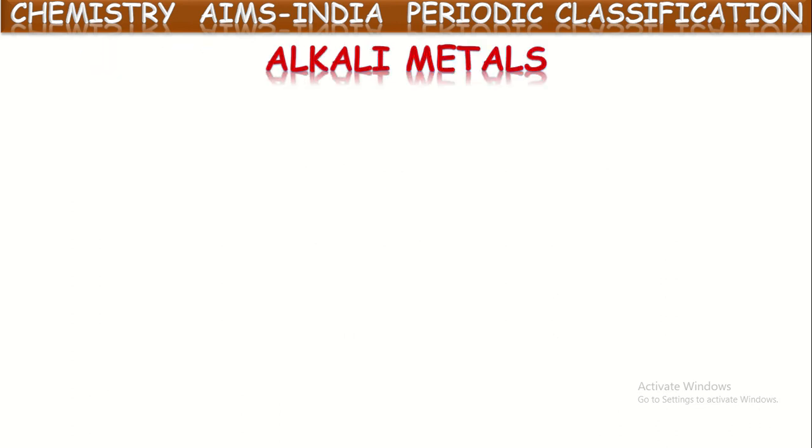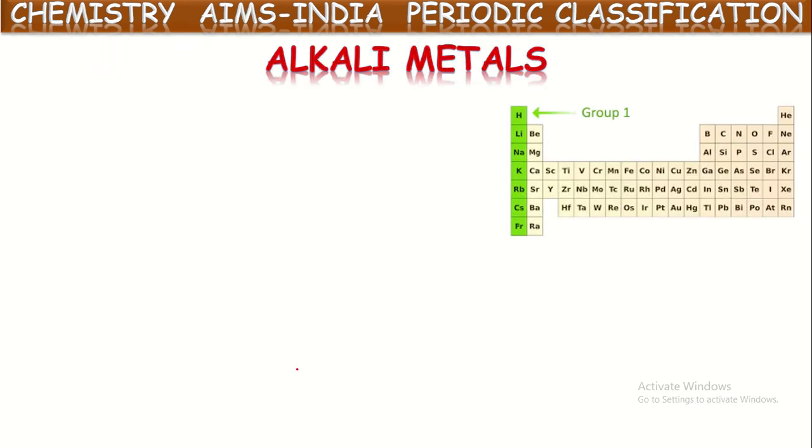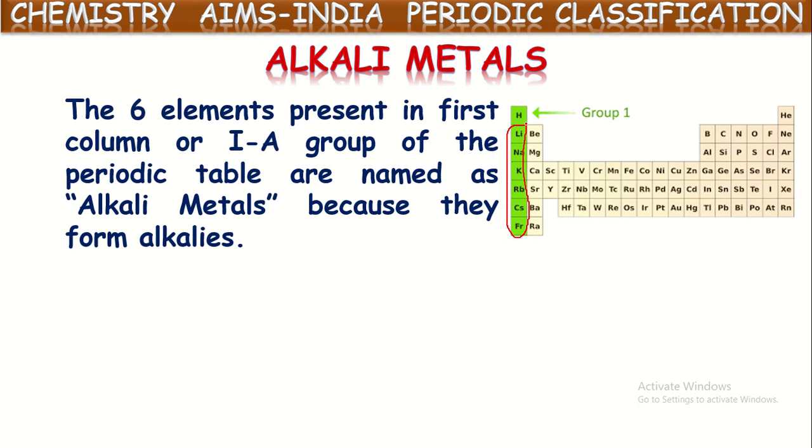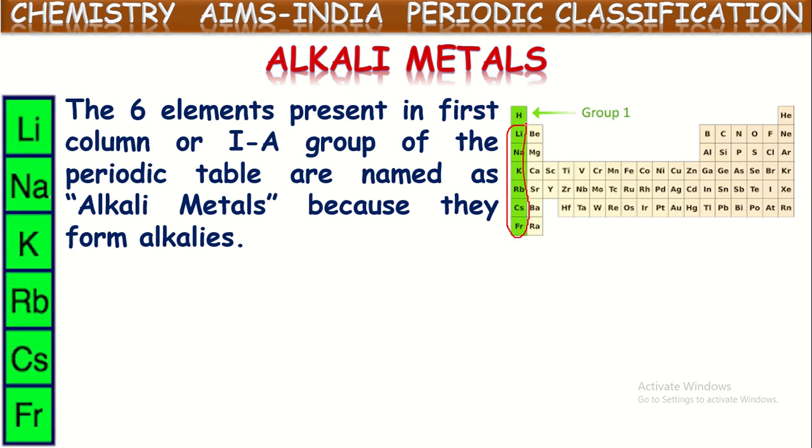First, alkali metals. The elements present in the first column, except hydrogen, are lithium, sodium, potassium, rubidium, cesium, and francium. These six elements present in the first column are known as alkali metals because they form alkalis. What does it mean by alkalis here? The bases which are soluble in water are called alkalis.